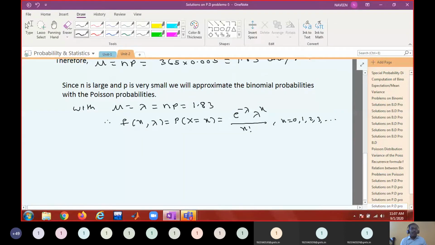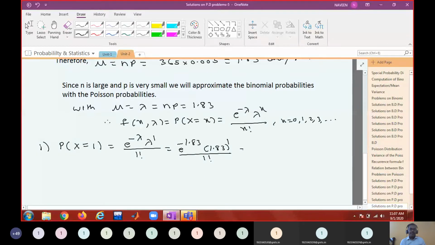Now what is the first question? What is the probability that there is a day with an accident? That means x equal to 1. That means e power minus lambda into lambda power 1 by 1 factorial. What is lambda here? e power minus 1.83 into 1.83 power 1 by 1 factorial.